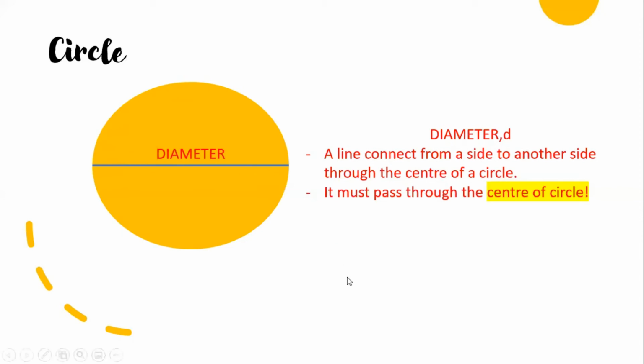Now I test you, is this the diameter? This one is the diameter, because it passes through the center. What about this? Is this the diameter line? No, this is not.